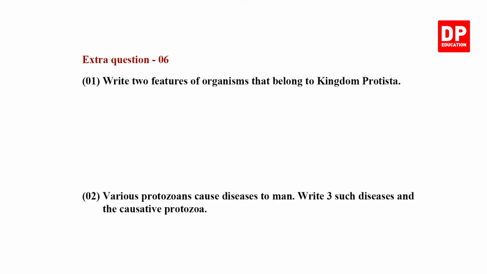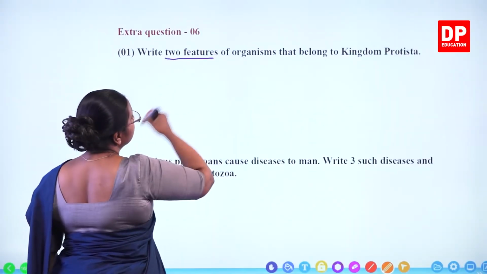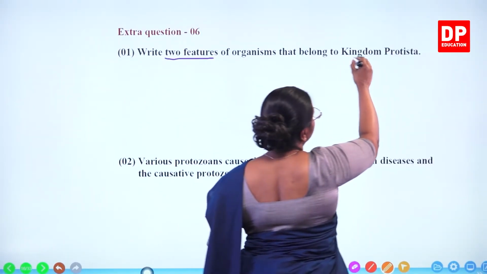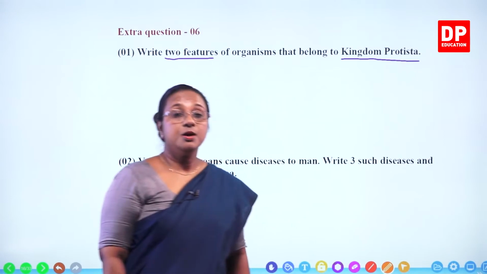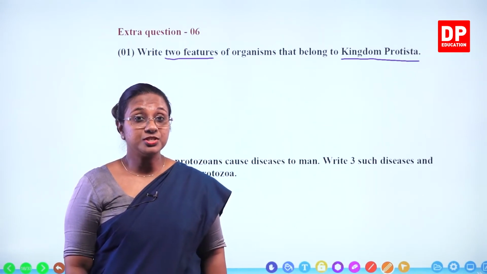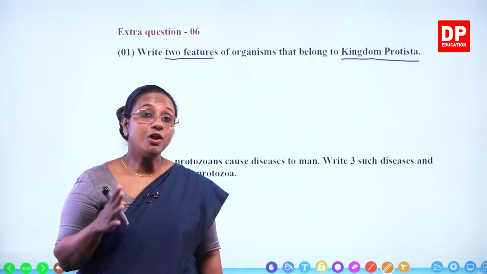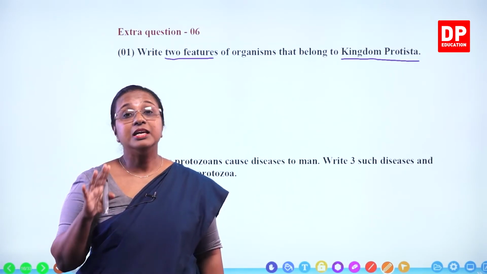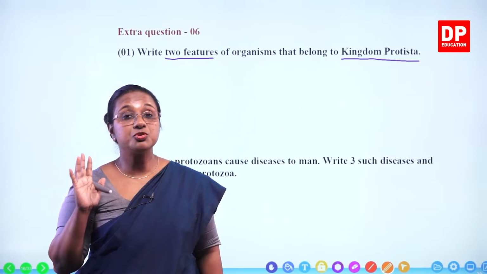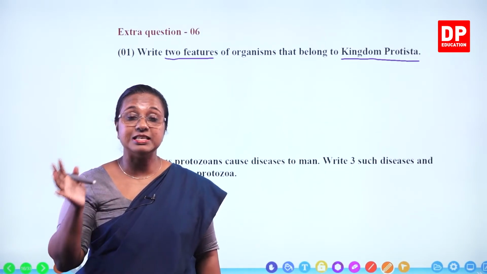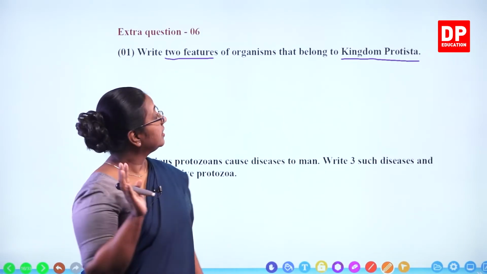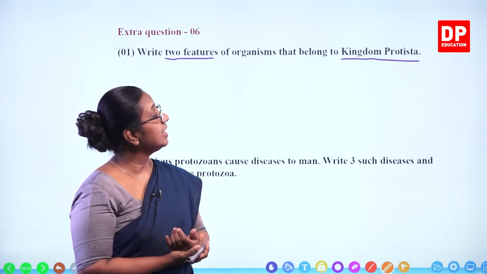Extra question 6. Write two features of organisms that belong to Kingdom Protista. What are these organisms? In Protista, we have algae and protozoans. So you all know all of them are eukaryotic organisms. So they have a well-defined nucleus in their cells. Then how about their cellular structure?